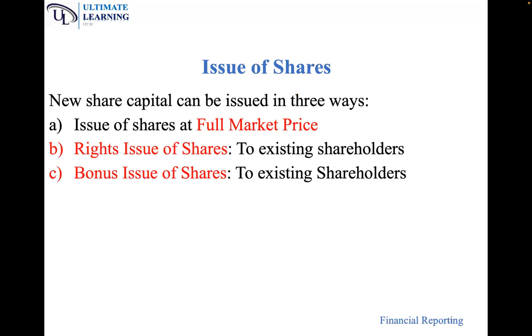Now, what are the classes of share capital? We have said number 1, we have authorized share capital. Number 2, we have issued share capital. Number 3, we have unissued share capital. Number 4, we have called up share capital. Number 5, we have uncalled up share capital. Number 6, we have paid up share capital. Number 7, we have unpaid up share capital.